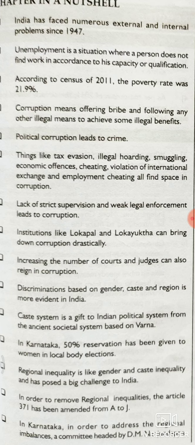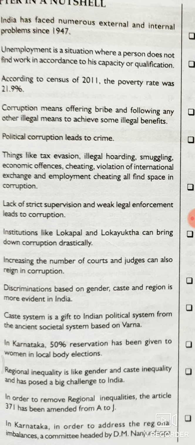That's why the DM Nanjundappa Committee was appointed in Karnataka to overcome this regional imbalance. DM Nanjundappa recommended improving Kalyana Karnataka or Hyderabad Karnataka. So today the central government has put Hyderabad Karnataka under Article 371J, meaning special interest is taken to improve this region by providing industries, good water facilities, transport and communication, and other facilities.